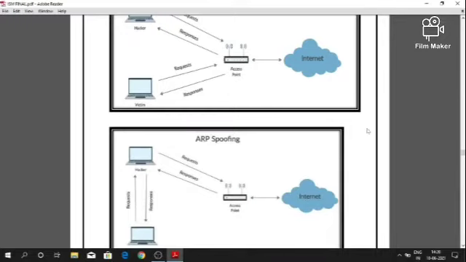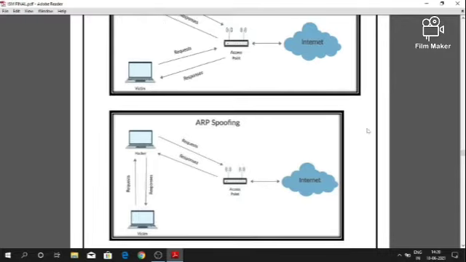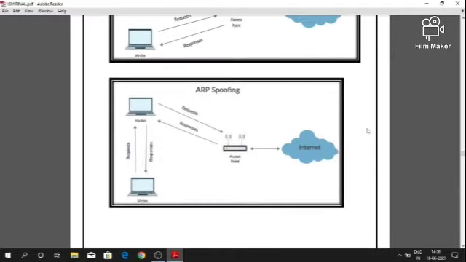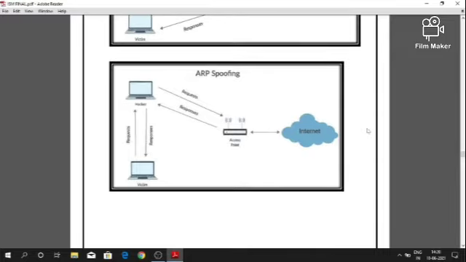The fourth diagram shows how ARP spoofing affects the normal flow of requests and responses in a network. In ARP spoofing, the hacker simply fools the access point and the victim by pretending to be the access point in front of the victim and the victim in front of the access point.